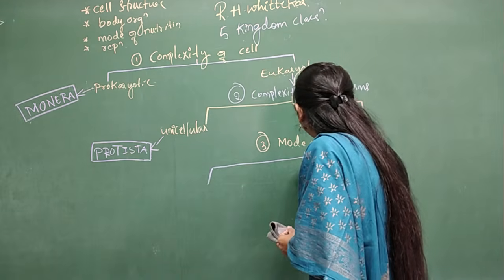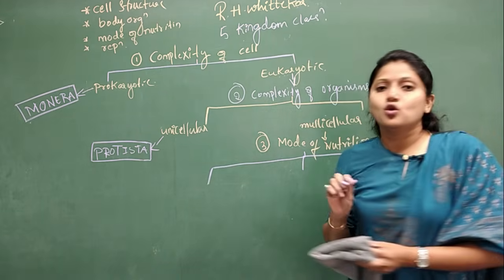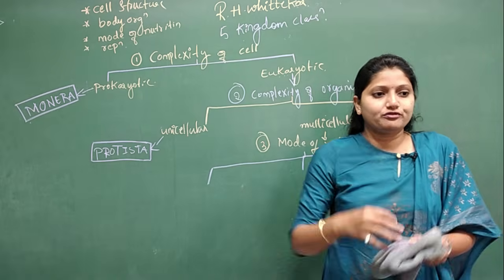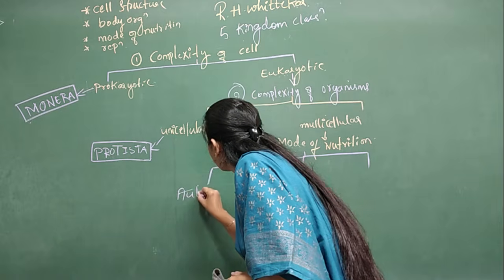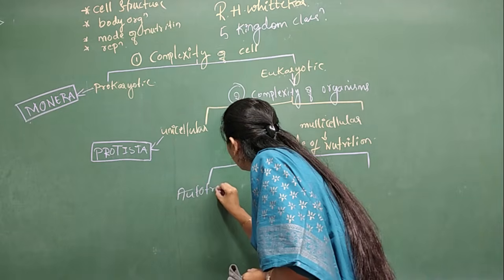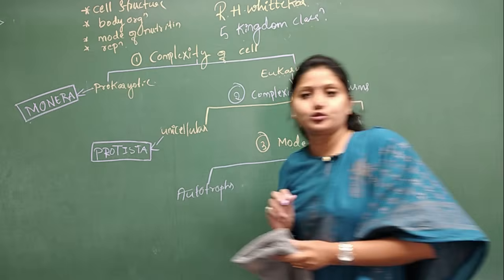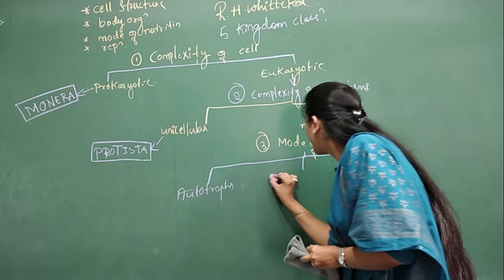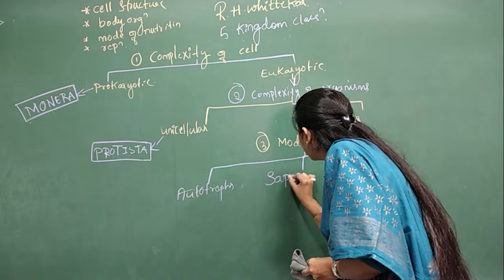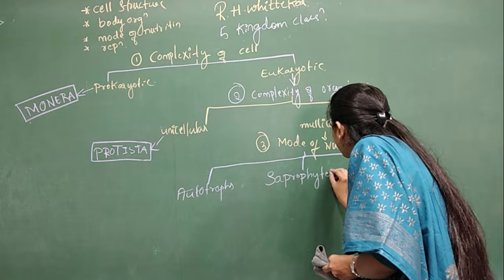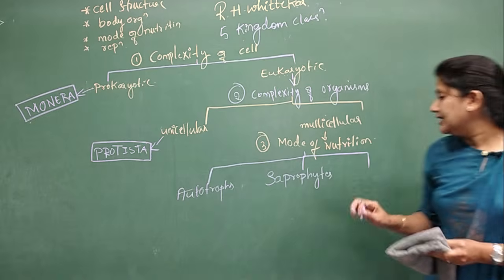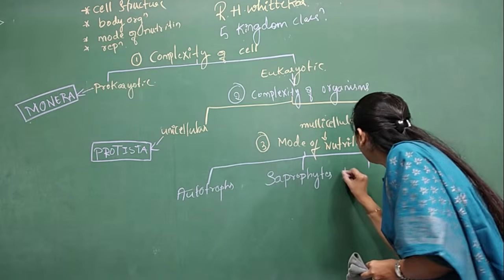They are divided into three groups. What are those three groups? The first one is autotrophs. Second one is saprophytes. And the third one is heterotrophs.